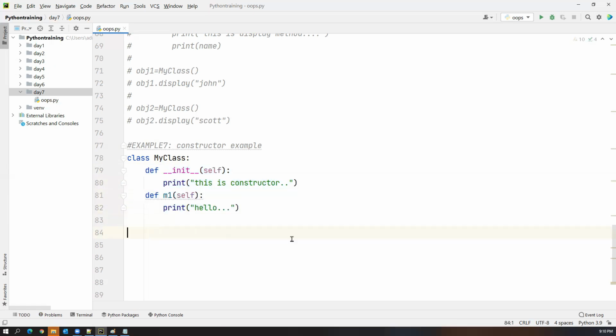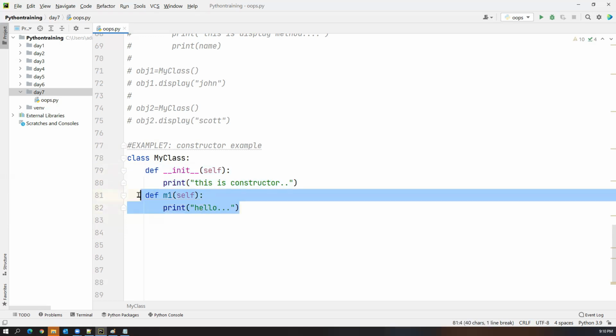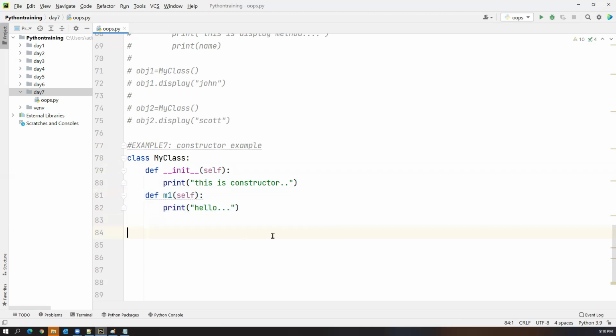Now, if you want to invoke this constructor, we need not call it separately. We need to create an object, but at the time of creation of the object itself, this constructor will automatically execute. But if you want to call the method, we have to call it only through an object. Only through an object can we call the function. So let me create an object.